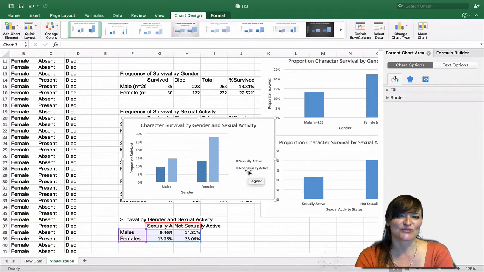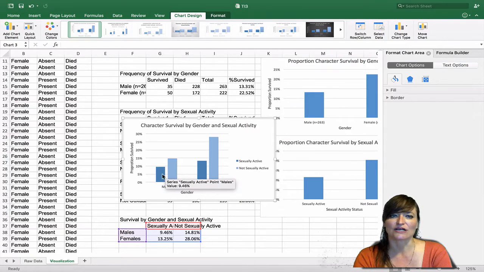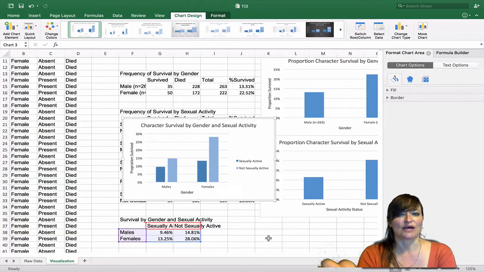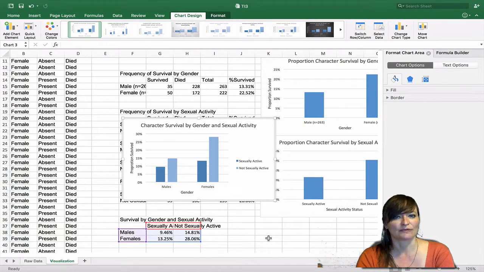Because sexual activity, sexually active and not sexually active, are categorical variables, that there are two distinct categories, we want a space between those. If they were touching, it would imply that they were continuous, sort of as you move from one level to another level, one value to another value. But as these are pretty distinct categories, we really do want them to be separate.